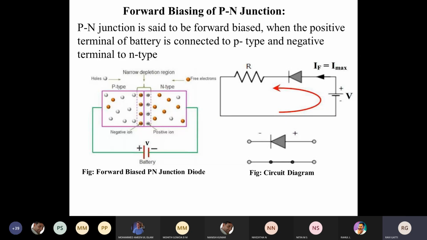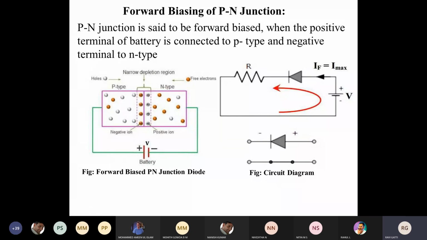What I told you in the previous slide: the barrier voltage is 0.7 for silicon and 0.3 for germanium. So if the input voltage you are applying across the battery is greater than the barrier voltage, then the current will start moving from p-type material to n-type material. In the conventional diagram, the direction of current flows from the positive terminal of the battery and ends up at the negative terminal of the battery.